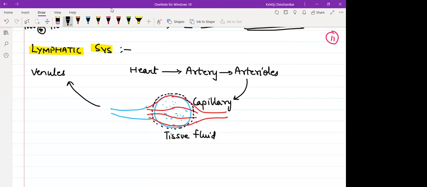Blood will go from here to the venules. Venules will join to make veins. The greater veins of the body will pour the blood back again to the heart. Is everyone clear with this circulation, guys? This part of circulation between the heart and the body parts, can I say it is systemic circulation?